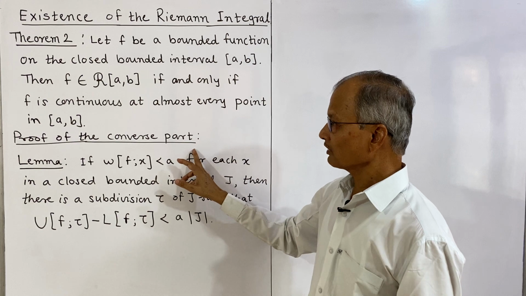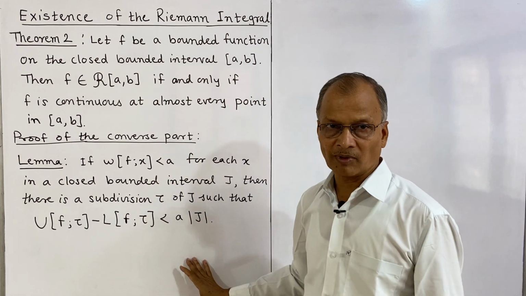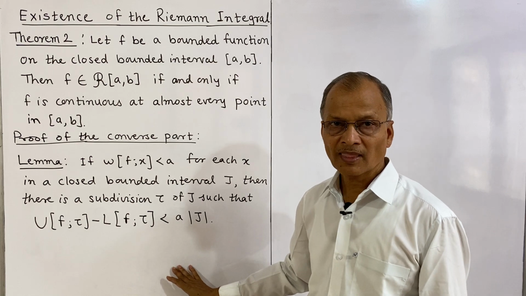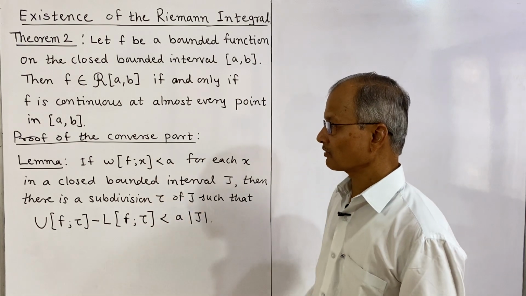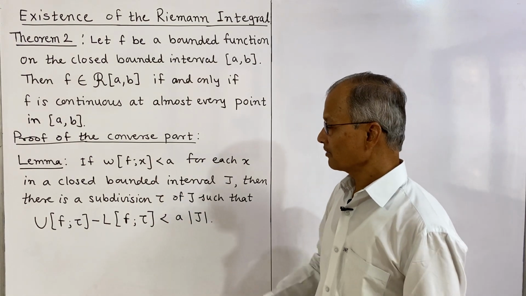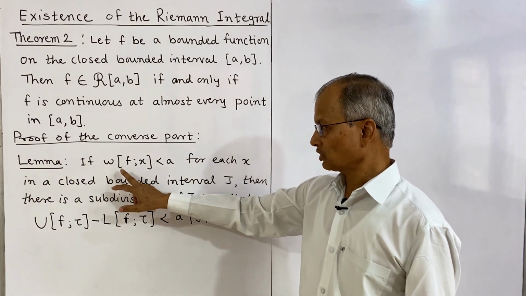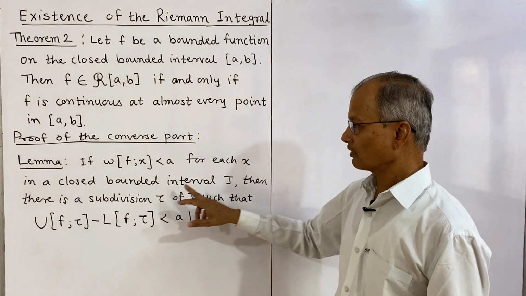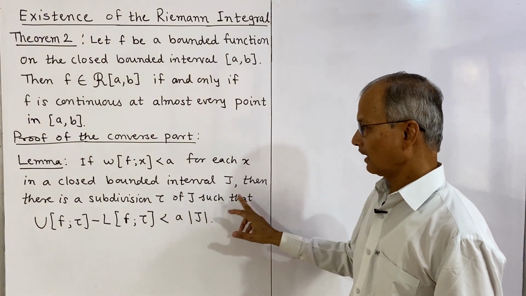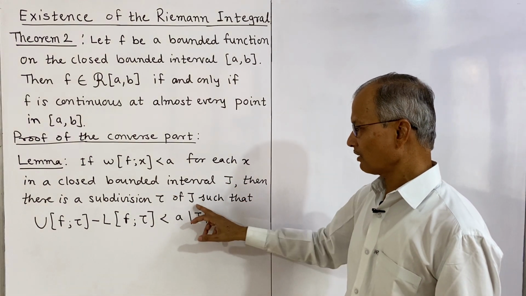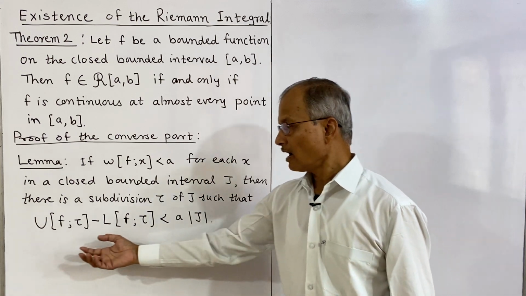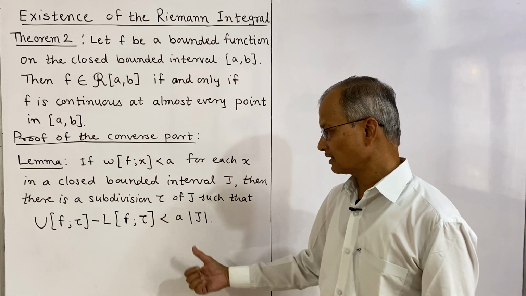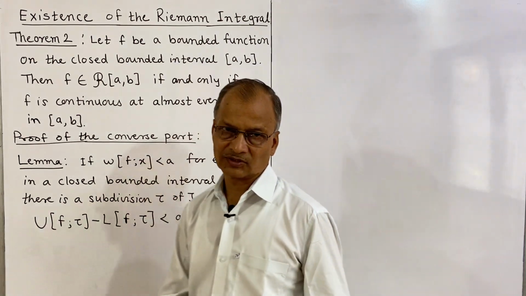But to prove the converse part of the theorem we need a lemma. I have written the statement of the lemma here. First we shall prove the lemma, and then we shall prove the converse part of the theorem. See what the lemma is. If the oscillation of f at x is less than a for each x in a closed bounded interval J, then there is a subdivision tau of J such that the upper sum minus the lower sum on the subdivision tau is less than a times the length of J.